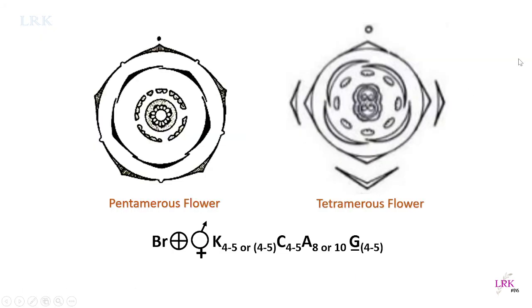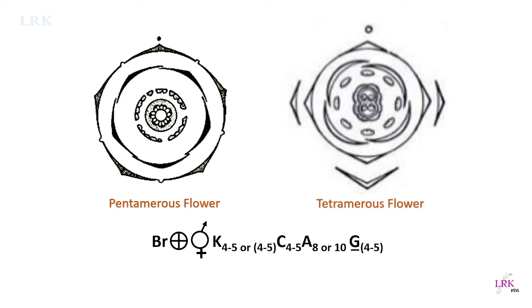So this is the floral diagram, and this is the floral formula. Br denotes bracteate. These are also bracteolate, actinomorphic, bisexual, calyx 4 to 5, or they may be connate at the base, corolla 4 to 5, polysepalous, polypetalous, and androecium 8 to 10.